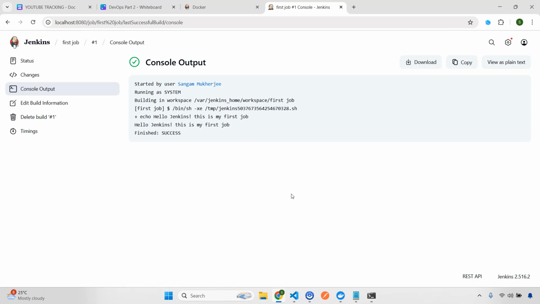Now we need to understand how we are going to create a job with parameters. For now everything is static, remember, we don't have any dynamic value. But let's say I want a mechanism to check whether this build is running for local, dev, stage, prod, pre-prod, and so on. So we need to understand the environment.